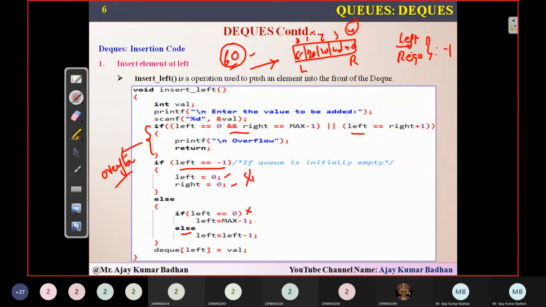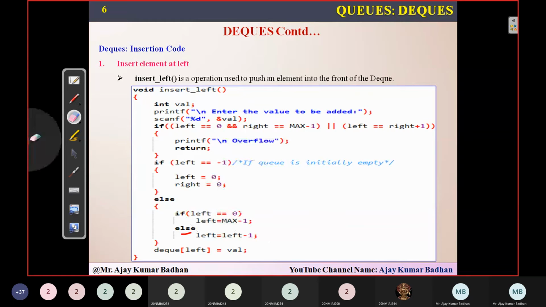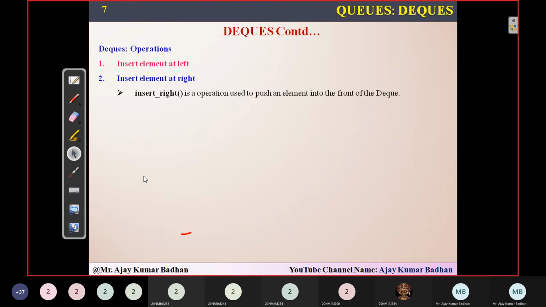And now I can insert the element here. What is the element I want to insert? That is the logic: dq of left, what is left pointing to? 0. So dq of left equals the value 60. This is how we can insert an element on the left-hand side. It is very easy, but you have to generalize the things so that you can understand this. Inserting an element at the left is completed.